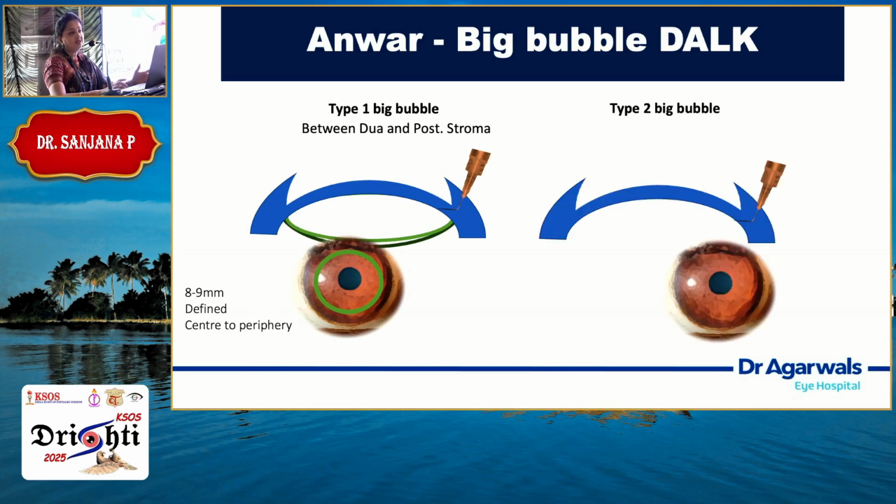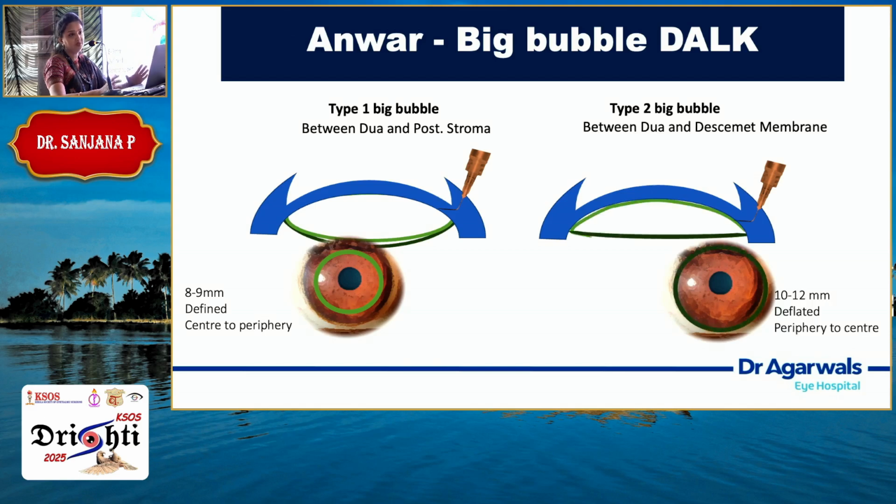periphery. Whereas the type 2 bubble, you should handle it with care, because this bubble is between the Dua's layer and the Descemet's membrane. So the Descemet's membrane is very, very delicate. So when you are dissecting this layer, you should be very careful. If your air bubble is more than 10 mm and it's starting from the periphery to center, that means that you've got a type 2 bubble.